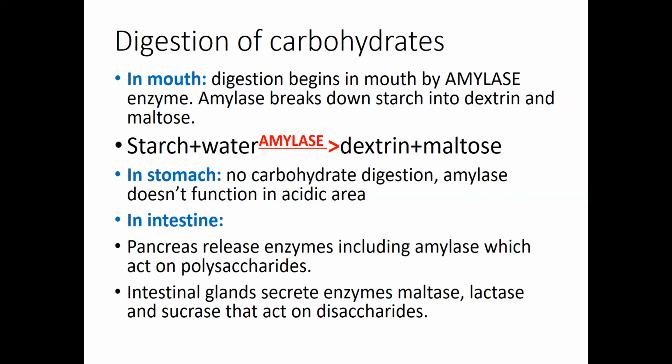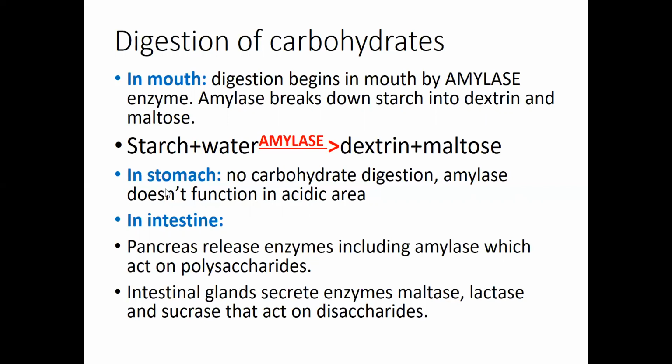So here is the digestion of the carbohydrate in mouth. Digestion begins in the mouth by amylase enzyme, and this amylase breaks down the starch, that means carbohydrates, into dextrin and maltose. Starch plus water in the presence of amylase converts into dextrin and maltose.